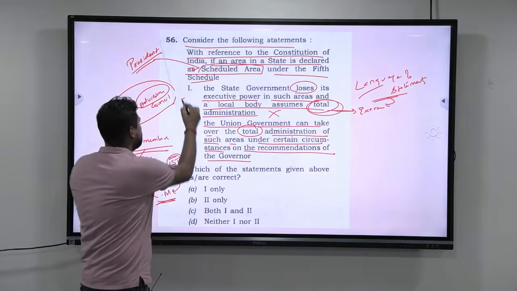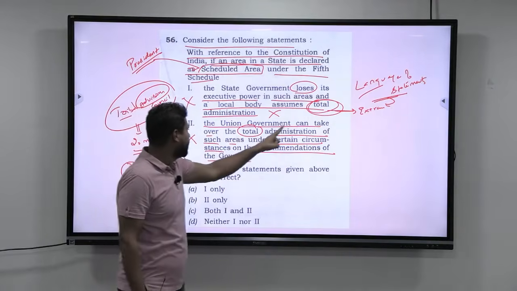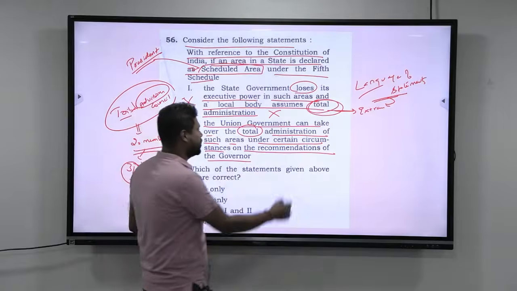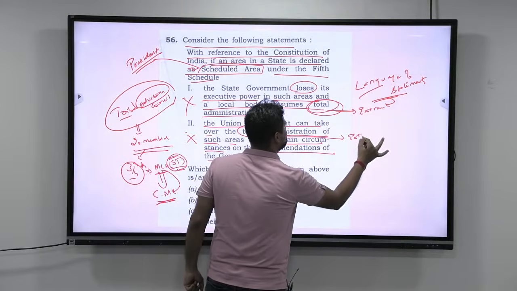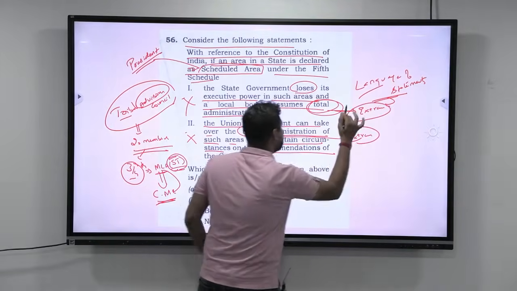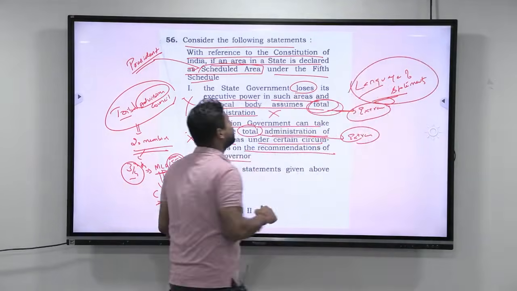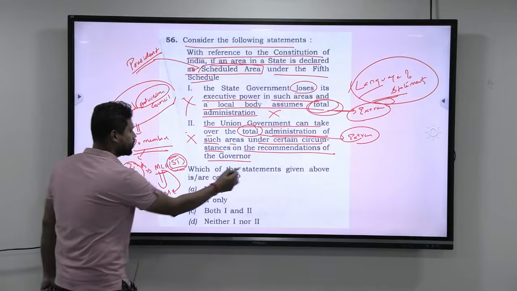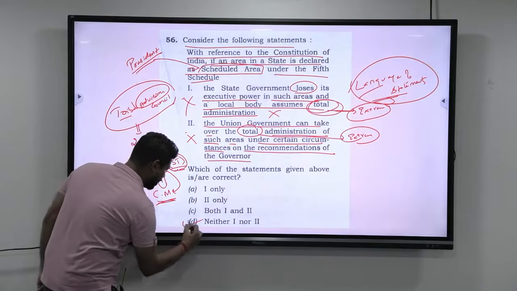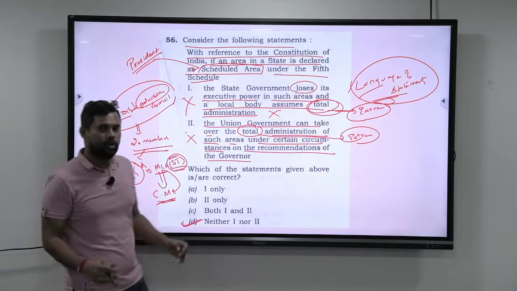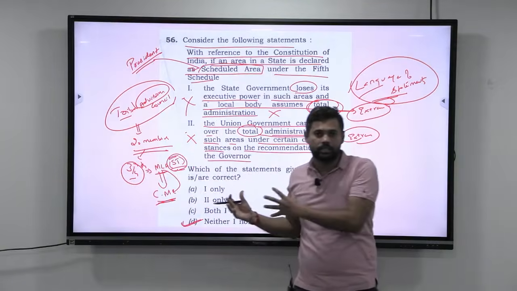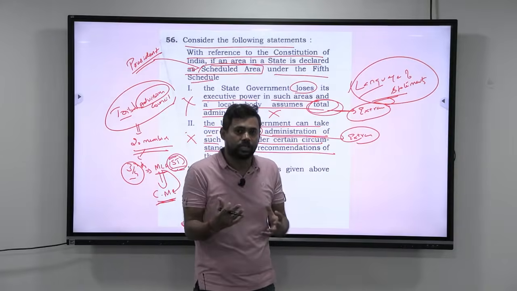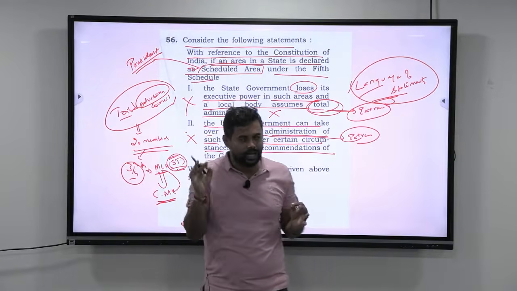So it becomes wrong. Next, the union government can take over the total administration of such areas. Again, look at this. It is becoming too extreme. All right. So just by understanding the language of that particular statement, you should know that both the statements are wrong. So overall, which of the statements given above is or are correct? Neither 1 nor 2. So I have taught you how to use the wisdom to get the answer. I have also taught you how to use the language to get the answer. This is how you should always develop skills, multiple ways in order to deduce the answer.